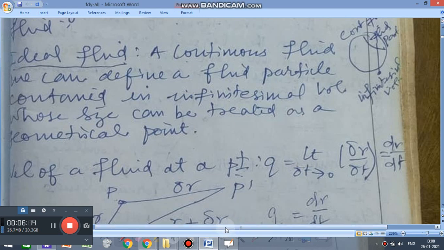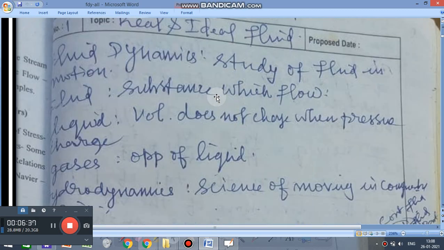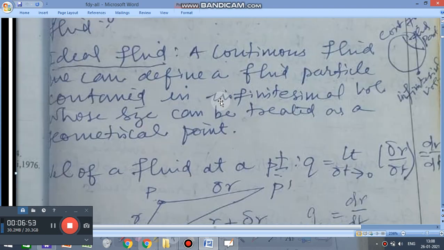So simply saying, the meaning of an ideal fluid is that any very small particle in the continuous fluid can be taken as a geometrical point. But in the real fluid, a small particle which is infinitely minute cannot be treated as a geometrical or mathematical point. But in the ideal fluid, it is possible.